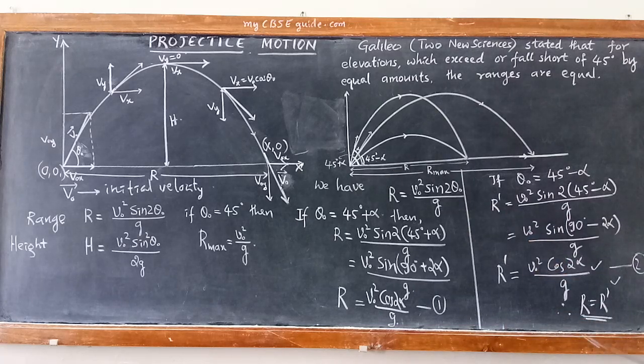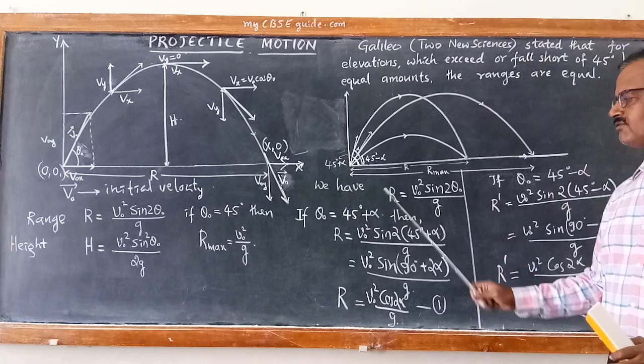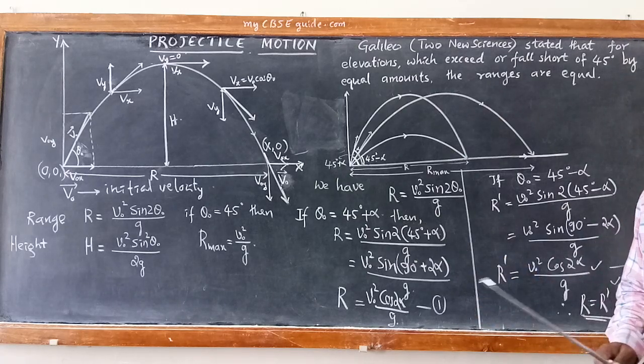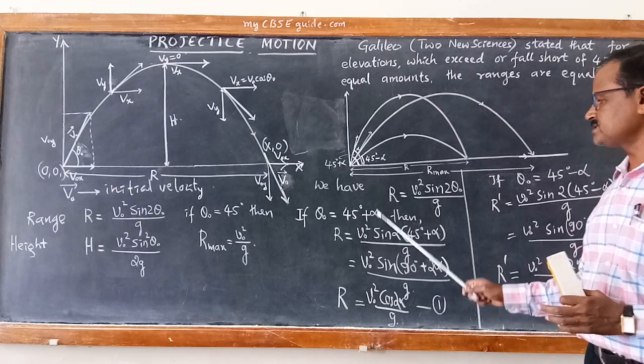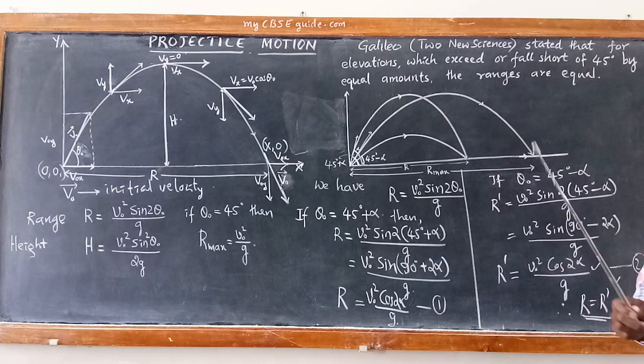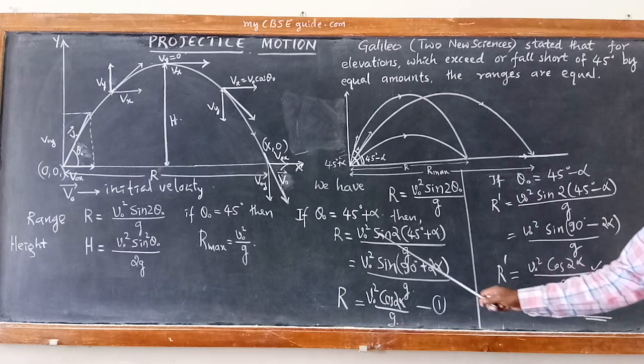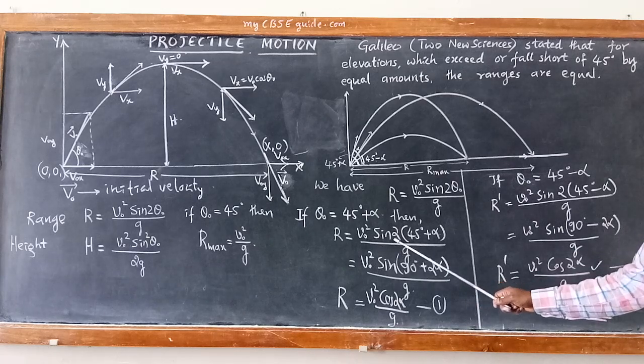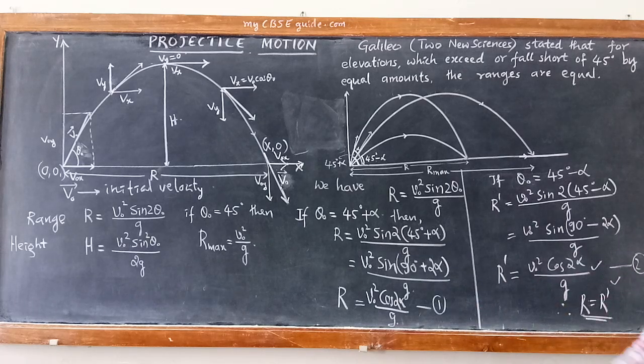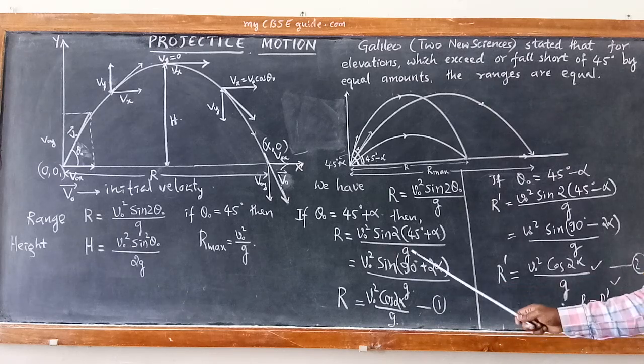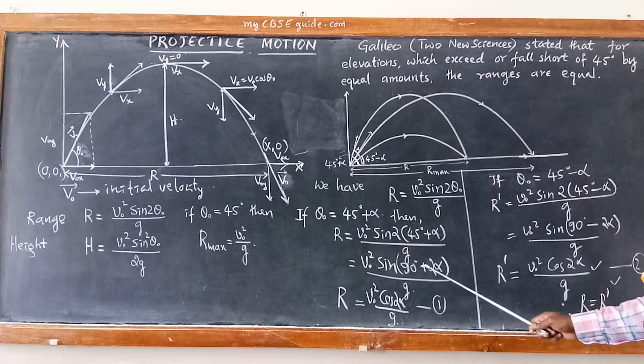For example, if you take alpha, just calculate yourself. If alpha is 15 degree, then 45 plus 15 becomes 60. So v naught square into sin 2 into 60. Sin 2 into 60 can be written as sin 90 plus 30.